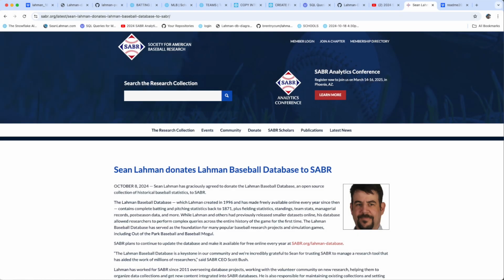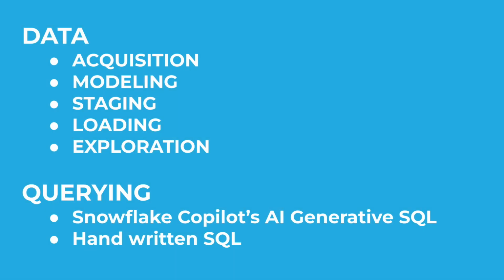So let's get started. At a high level, I'm going to share some of my experiences with the data acquisition, modeling, staging, loading, and exploring of the data. Then on the querying side, explore Snowflake Copilot's generative AI SQL capabilities, as well as some handwritten SQL, to see what types of insights we can come up with in this dataset.